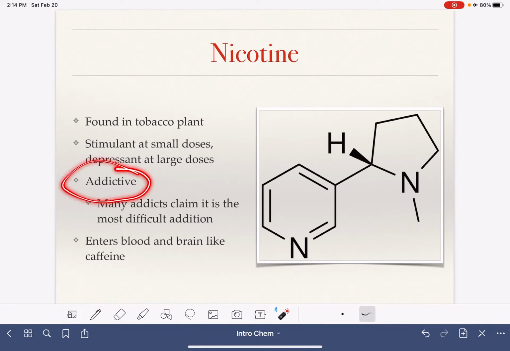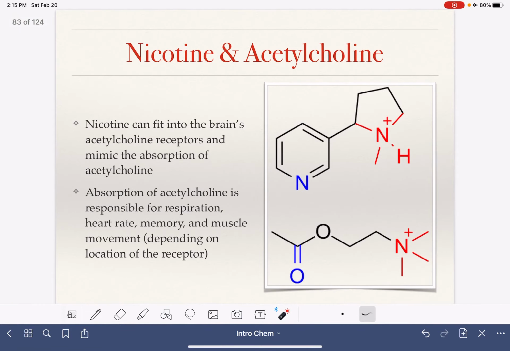Nicotine is also addictive, and many people who are addicted to nicotine claim that it is the most addictive, most difficult addiction to break. Just like caffeine, nicotine starts by going into our bloodstream and then it moves from our bloodstream into our brain because it also is water soluble and fat soluble. And it acts in the brain in a way that's pretty similar to caffeine.